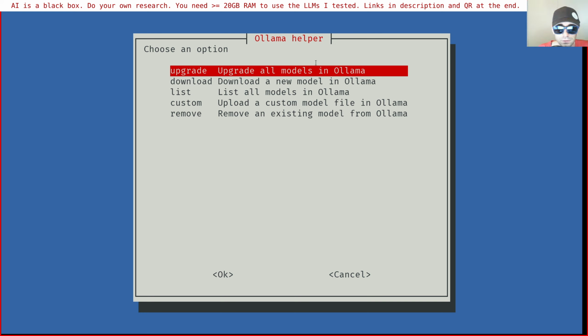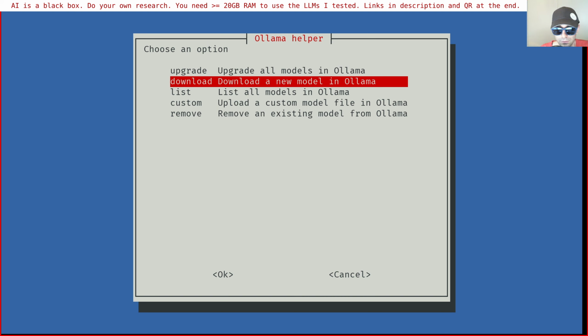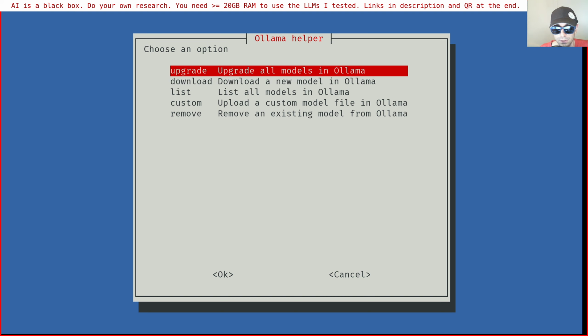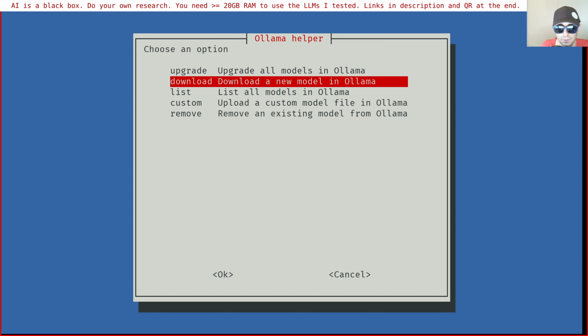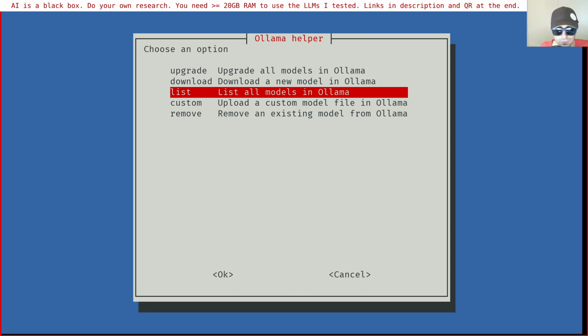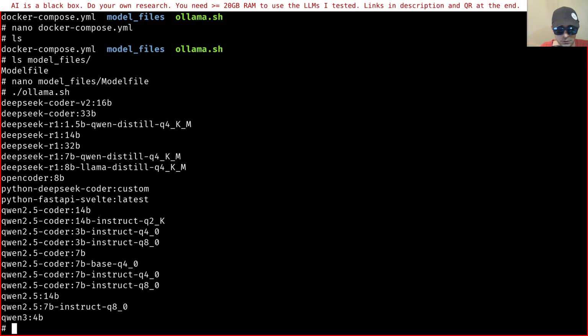Okay, so we have an Ollama helper. This is a very simple script. It's a dialog-based system, so I can upgrade all the models in one go. I can download the new models from the Ollama website or from Hugging Face if you put the full URL. It works, I tried. I can list all models, which is very fast. Once you run the command, it exits the script.